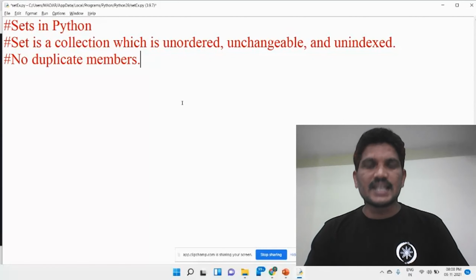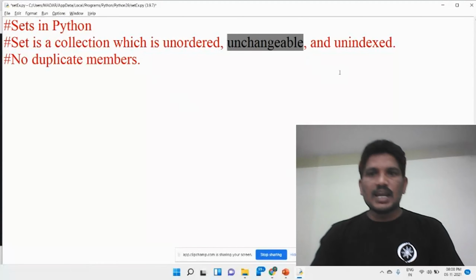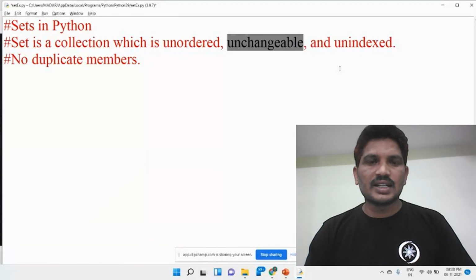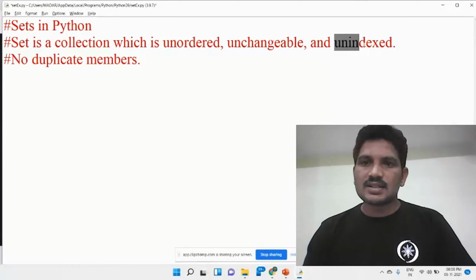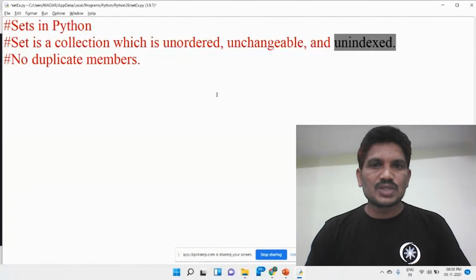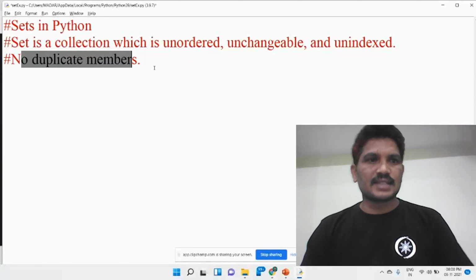Then, the elements are unchangeable. What is meant by unchangeable? Once the set has been created, you can't change any element in the set. That is the meaning of unchangeable. Then the elements are unindexed because they are not stored in order. That's why it does not support indexing, which means we can't access the set elements by using the index. Please note it down. Then the elements are unique, which means the set can't accept duplicate elements.